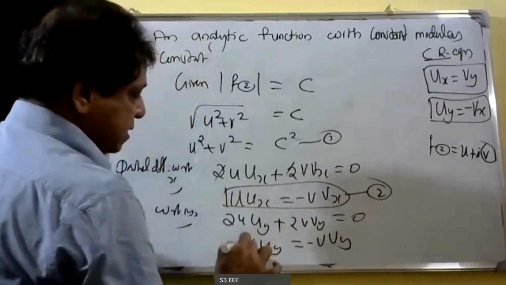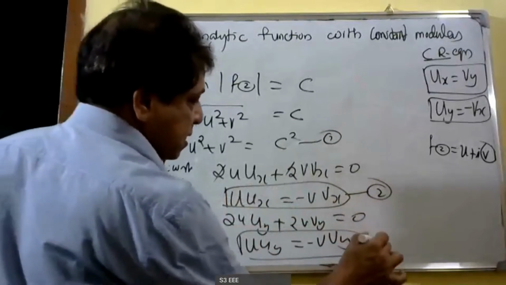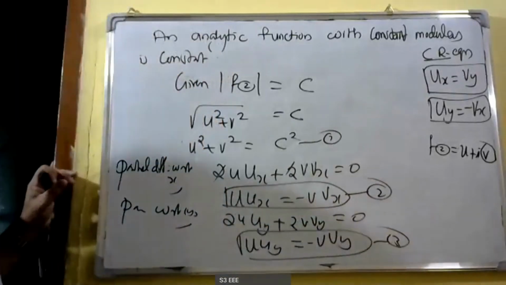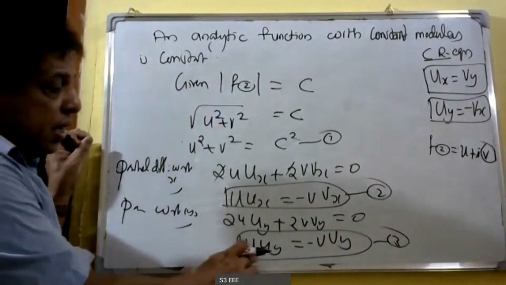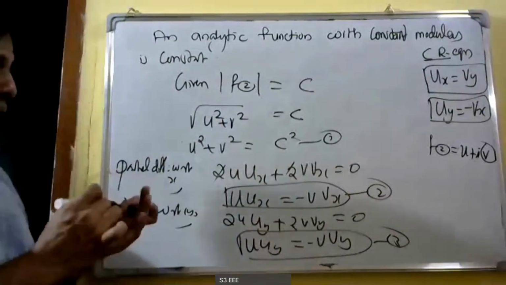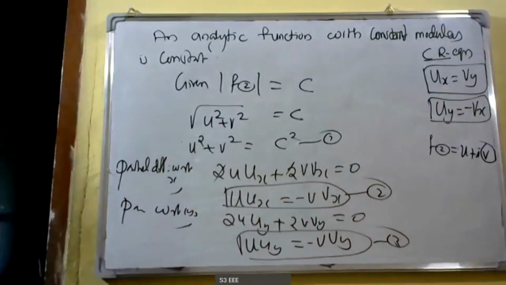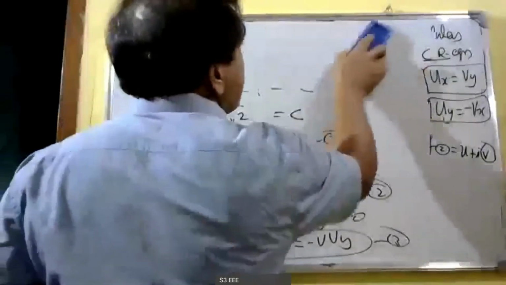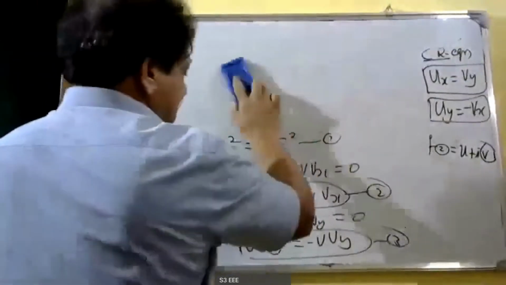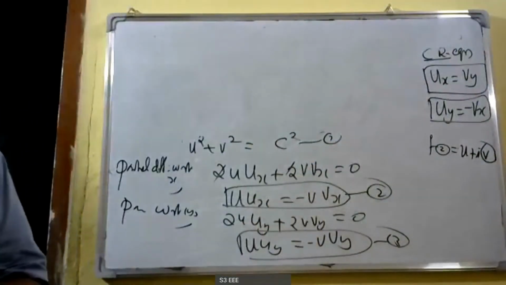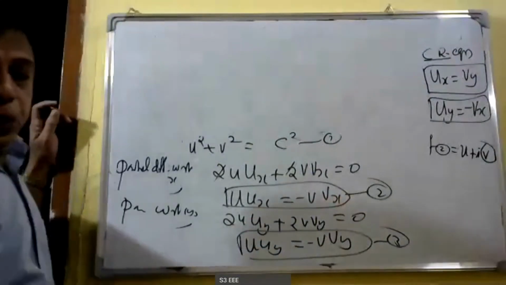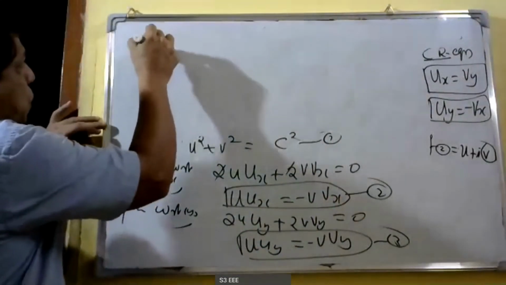This is equation 3. We get two results: u ux is equal to minus v vx, and u uy is equal to minus v vy. Then we can divide 2 by 3.